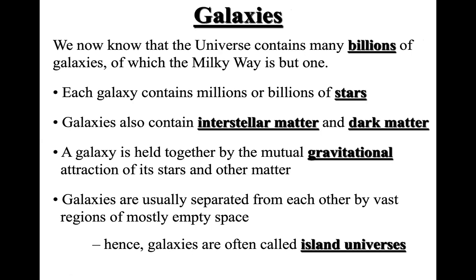And then, in brief, I'm going to explain the different properties of galaxies and the different classification schemes that we have for galaxies. What we know is the basic composition of galaxies. They contain interstellar matter and dark matter.